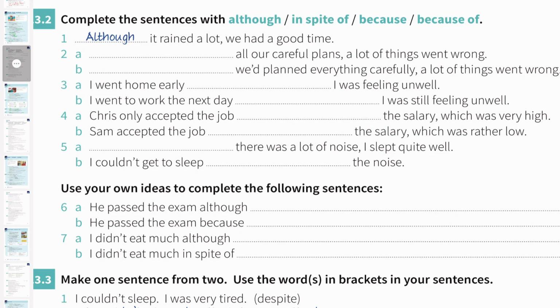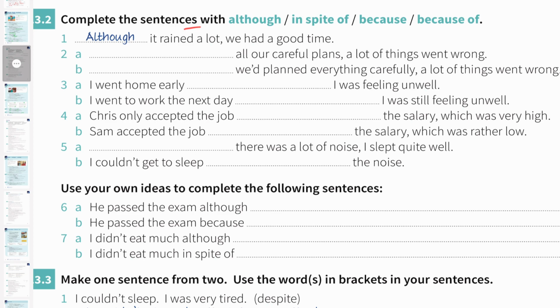Now let's practice some exercises. Complete the sentences with although, in spite of, because, or because of. Let's have a look at the example. Question 1. Although it rained a lot, we had a good time. This sentence means that it rained a lot, but we had a good time anyway.